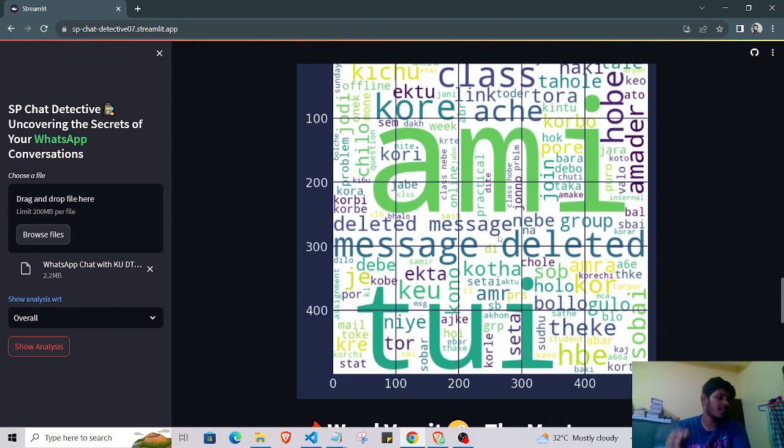In the word cloud there is something very interesting with Bengali people, so we hold our conversation in SMS language, like we talk about ami, কোথায় যাব, etc. This is how the word cloud is prepared.